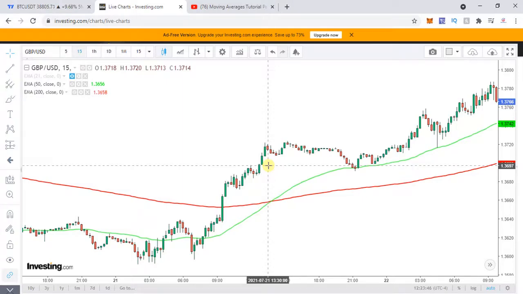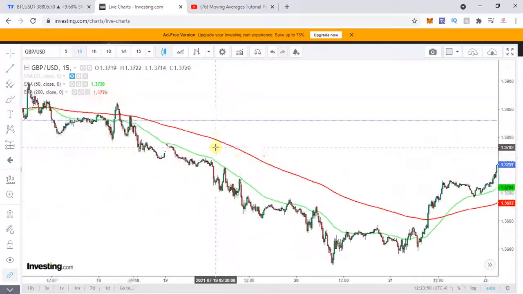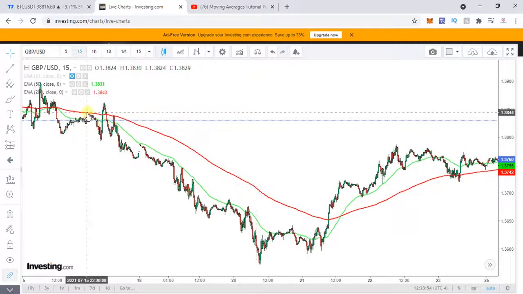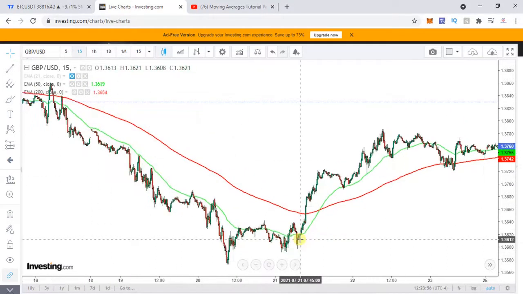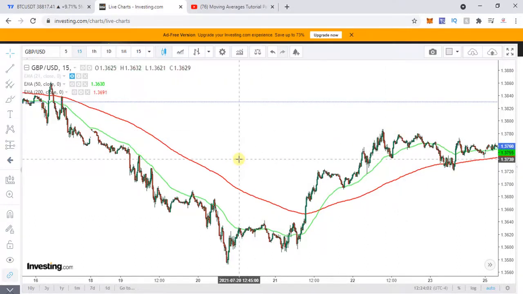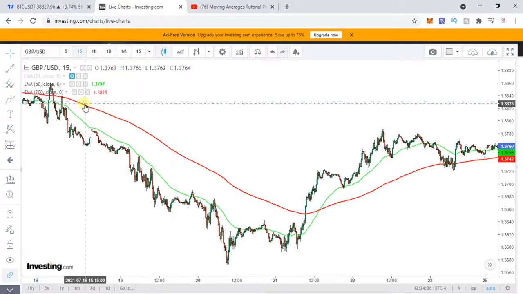Now, let's say we are talking about this particular moving average. You can see there is a downtrend over here, a sideways movement over here, and an uptrend. By default, when you see this red line, this is your 200 EMA.